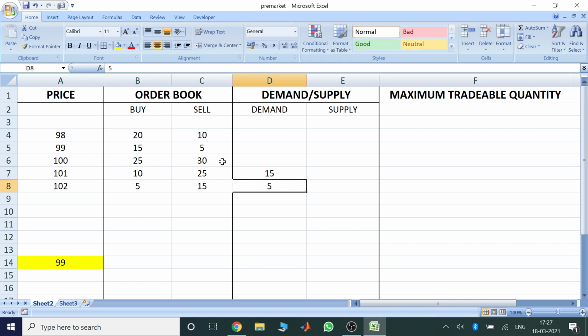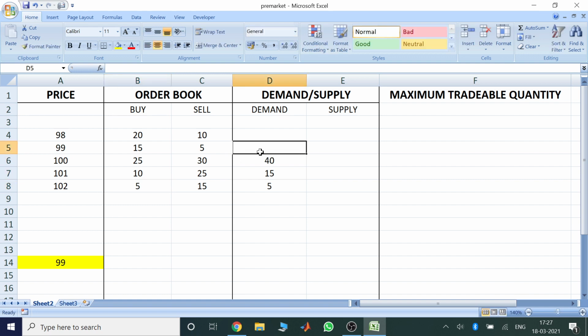Similarly at 100, the demand would be the sum of these three, because somebody who has placed a buy order at 102 or 101 would be more than happy to take the share at 100 itself. So the demand here would be 25 plus 10 plus 5. So that would be 25 plus 10, 35, plus 5, 40.